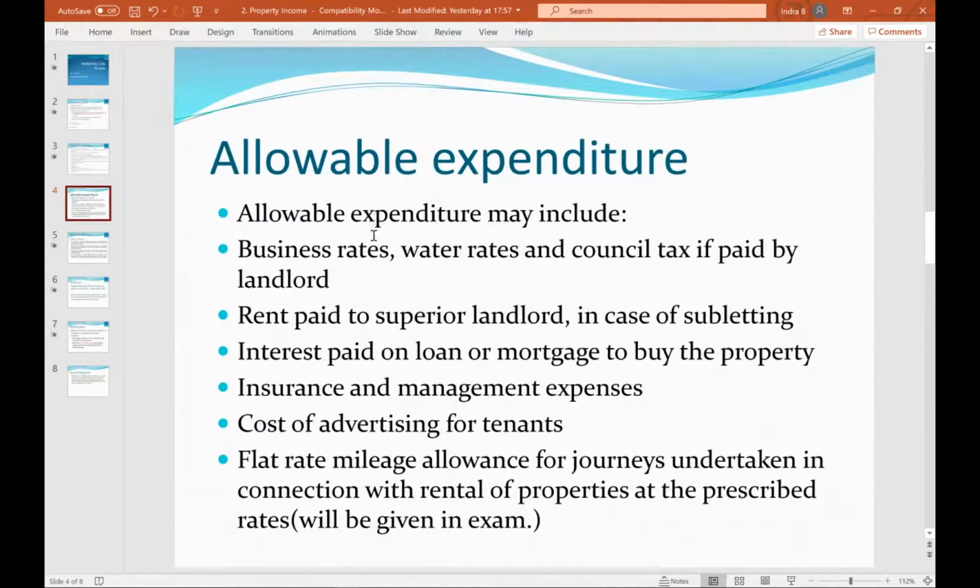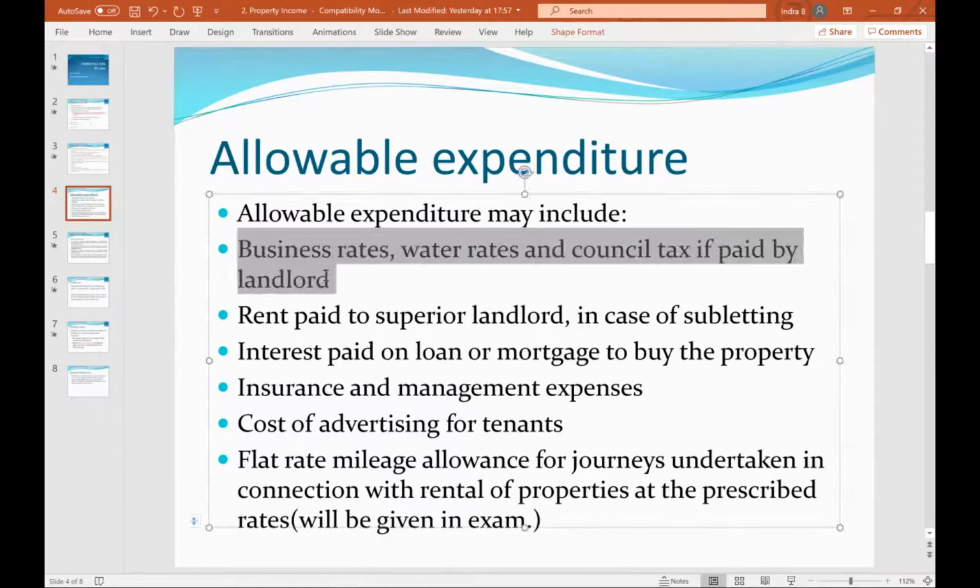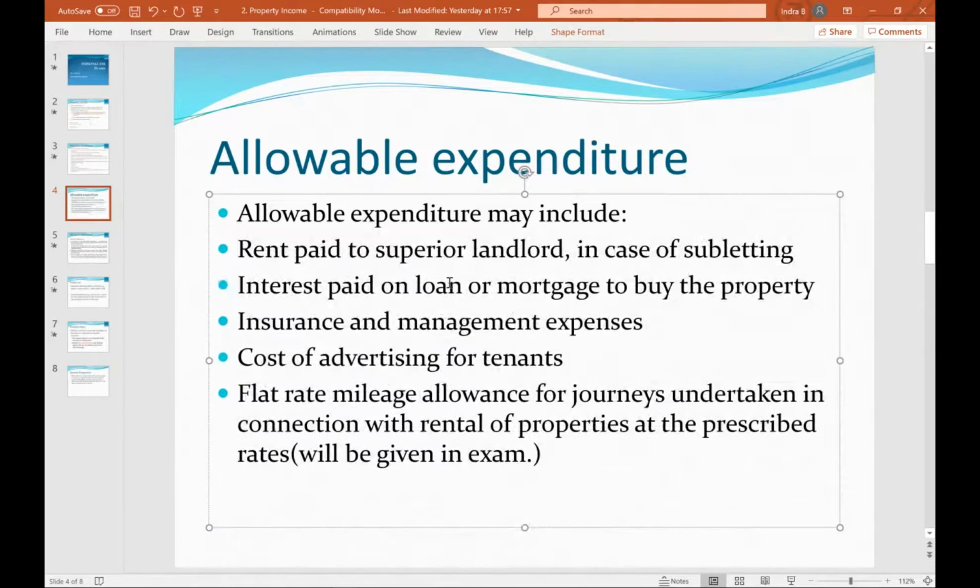Allowable expenditure is again adding up. Allowable expenditure may include business rate, water rate, and council tax if paid by landlord. It's the same thing. Also, rent paid to superior landlord in case of subletting. If you're subletting, then we call the other landlord the superior landlord. Subletting, you understand. You took on the property on rent and then sublet to others.